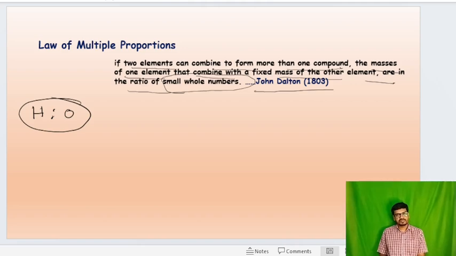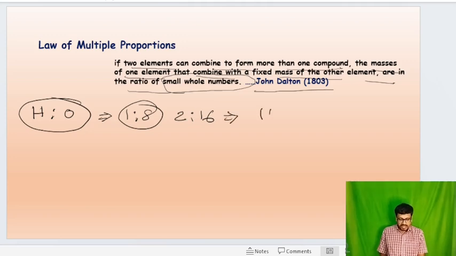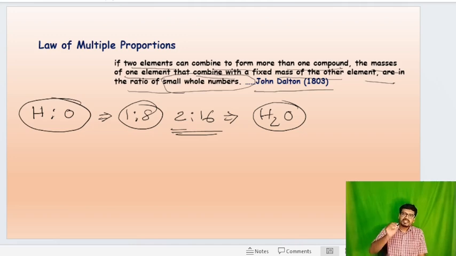Clear? If you take the mass ratio of hydrogen and oxygen, that means 1:8. That means 2:16. That means in H2O, the mass ratio is 1:8. That means 2:16.